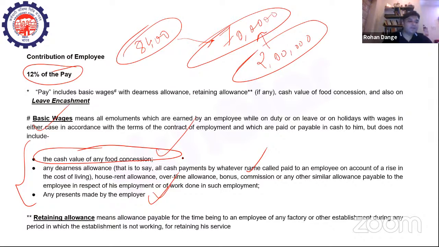Now here I have provided certain definitions also, because these definitions could very well be asked in the examination. Like they might ask you what is a retaining allowance, as a standalone topic. So retaining allowance means allowance payable for the time being to an employee of any factory or other establishment during a period in which the establishment is not working, for retaining his service.